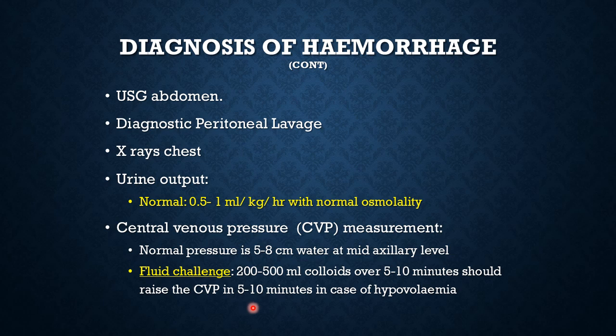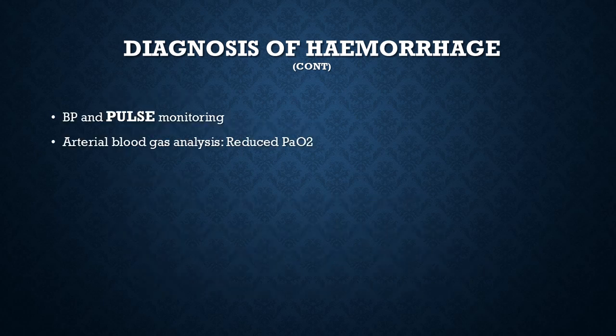Within 5 to 10 minutes, in a case of hypovolemia or low volume in the venous pool, the CVP should come up. That means that your replacement of hemorrhage is below optimum, and you need to increase your efforts.